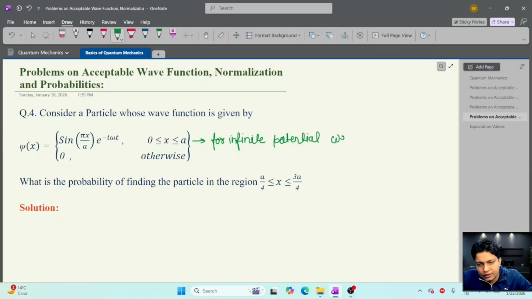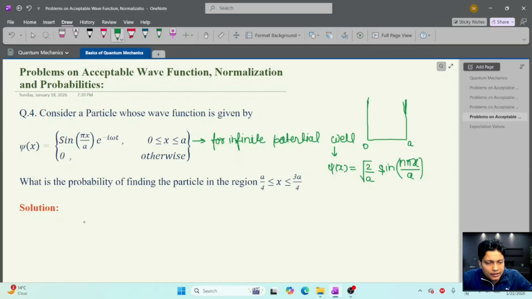potential well. For an infinite potential well, the wave function is similar: psi(x) = under root 2 by a, sin(n pi x / a), if the potential well runs from 0 to a, where a is the width of the well. If we solve this potential, we can get this wave function.